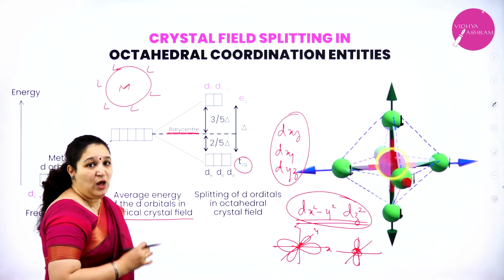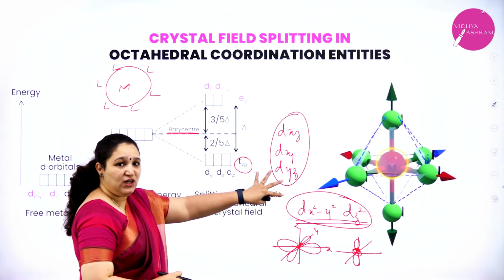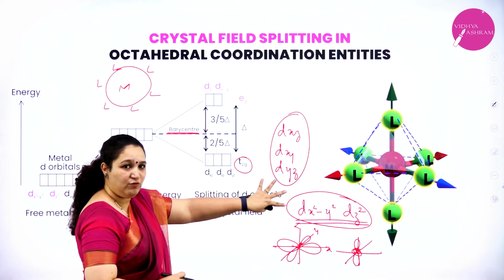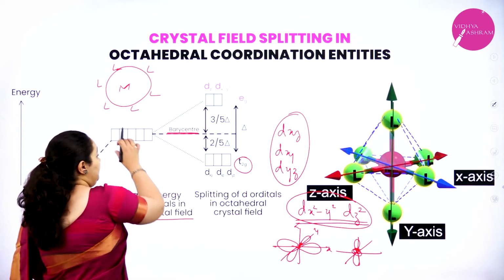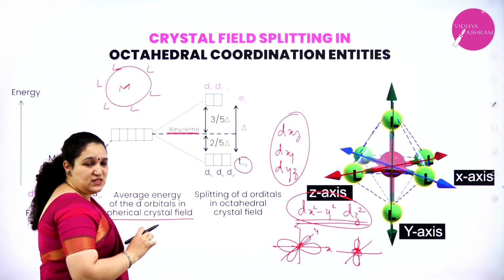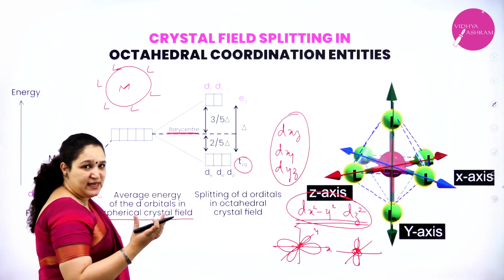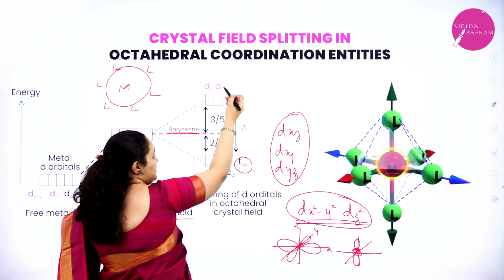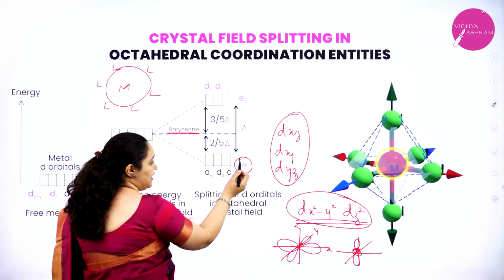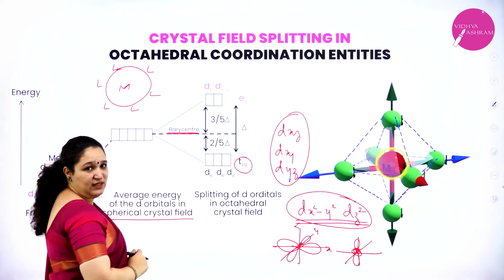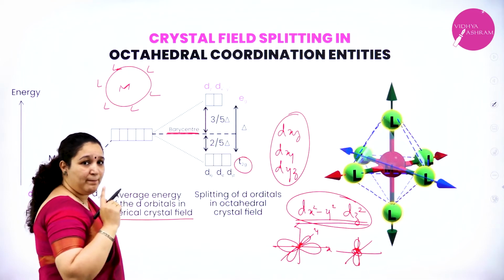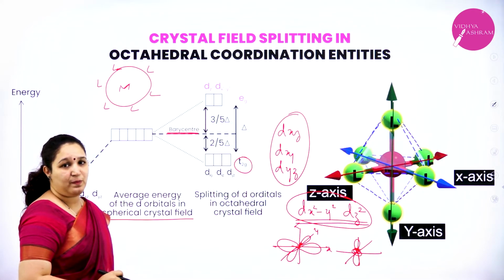I'll repeat, because of such difference in experiencing the repulsive force, the 5 degenerate orbitals will split into 2 sets. The Eg set will increase in energy and the T2g set will decrease in energy, with respect to barycenter.